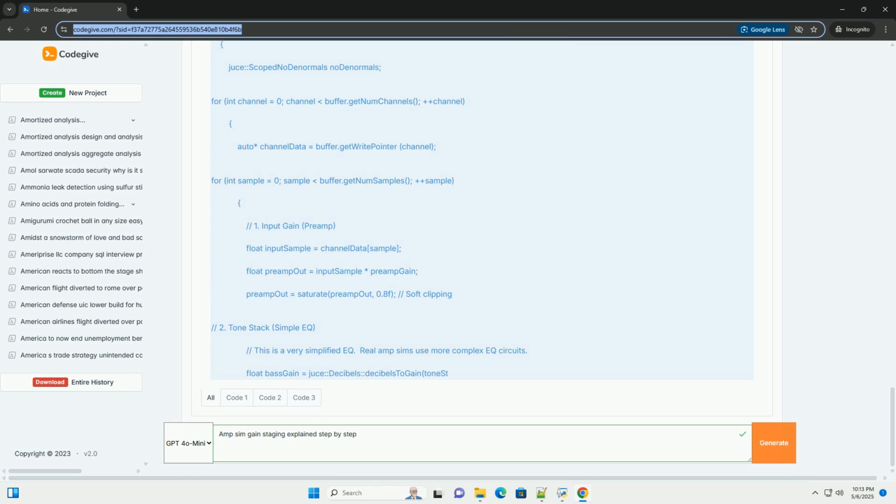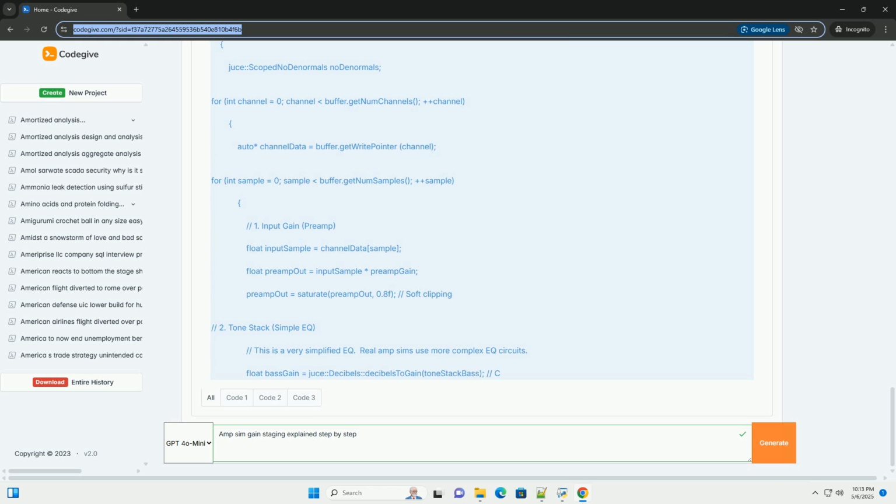Two, tone stack/EQ. This is the section where you shape the frequency response of the signal, adjusting bass, mids, and treble. Proper gain staging here ensures that your EQ moves are impactful without introducing unwanted artifacts. Three, post EQ gain/level. After the tone stack, there's usually a gain/level control. This helps compensate for any gain loss or increase introduced by the EQ. It also prepares the signal for the power amp stage.